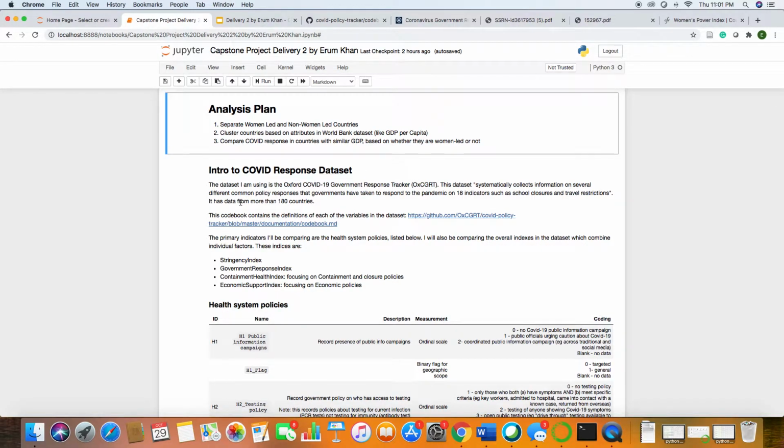Hello class, my name is Erum and the topic of my project is female leadership and government responses to the COVID-19 crisis. The plan for my analysis is to separate countries that are led by women from countries that are not led by women. There are currently 21 countries in which women are heads of state or government. The second step that I will take is to cluster countries based on attributes in a World Bank dataset.